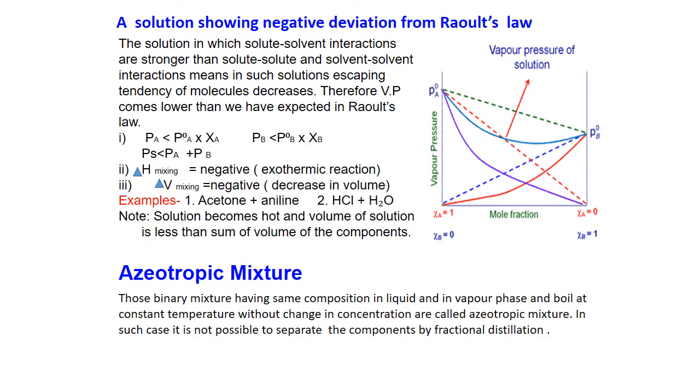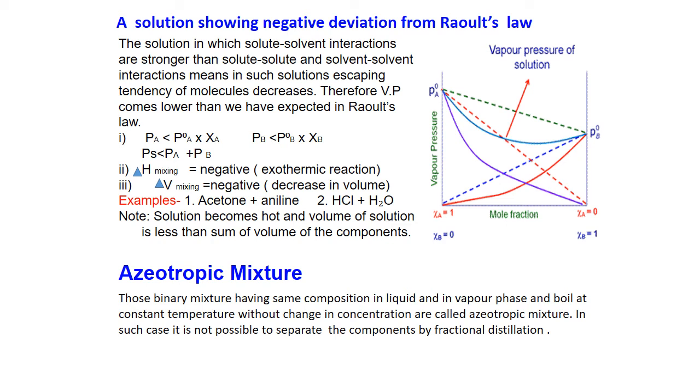A solution showing negative deviation from Raoult's law is one in which solute-solvent interactions are stronger than solute-solute and solvent-solvent interactions, means A2 plus B2 are mixed together. If the A-B interaction is stronger than the A-A and B-B interactions, then the molecules cannot escape easily into the vapor state.